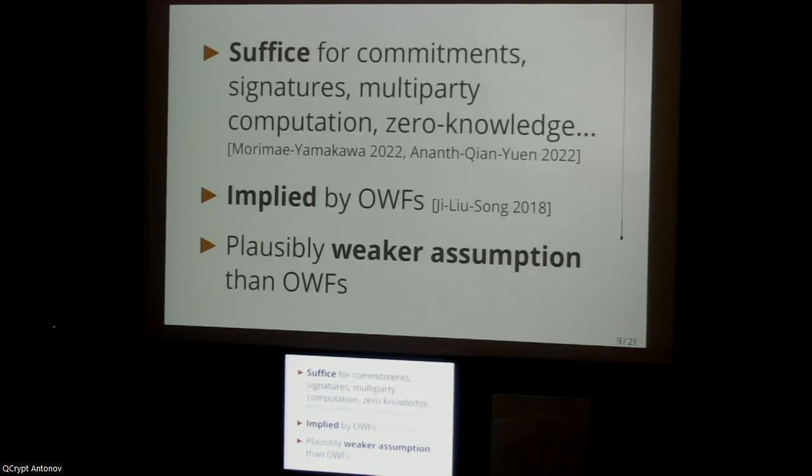And indeed, there's actually some heuristic evidence to suggest that pseudo-random states are perhaps a more fundamental or weaker assumption than the existence of one-way functions. But this point is kind of subtle, and before this work, we really only had one piece of evidence in this regard, and I want to go a little bit into detail about what that evidence was.